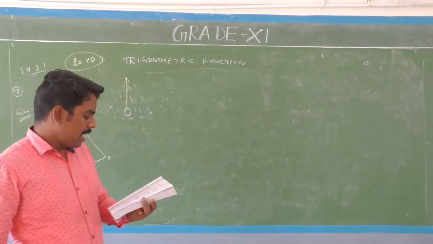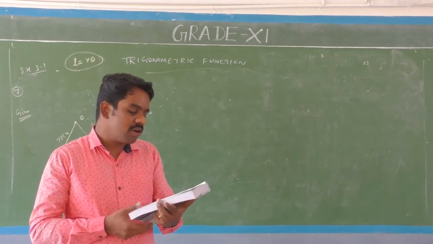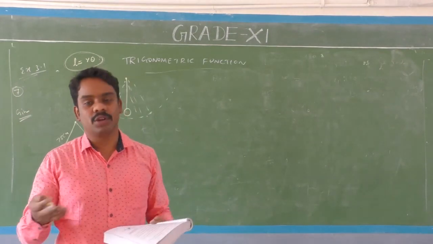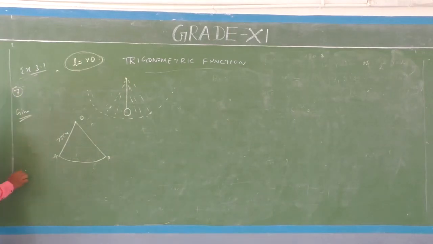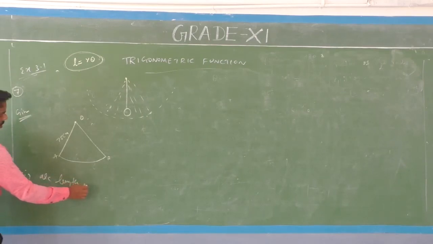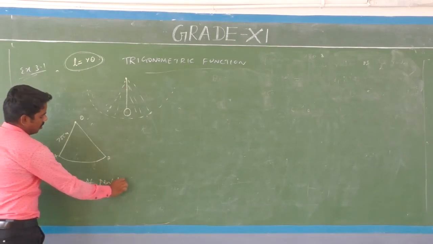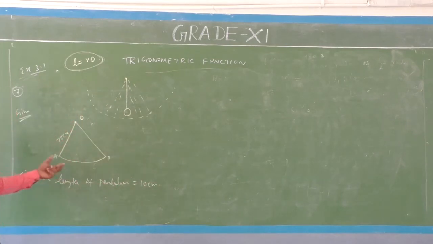And the tip describes an arc of length 10 centimeter, 15 centimeter, and 20 centimeter. The first question is 10 centimeter arc length AB.